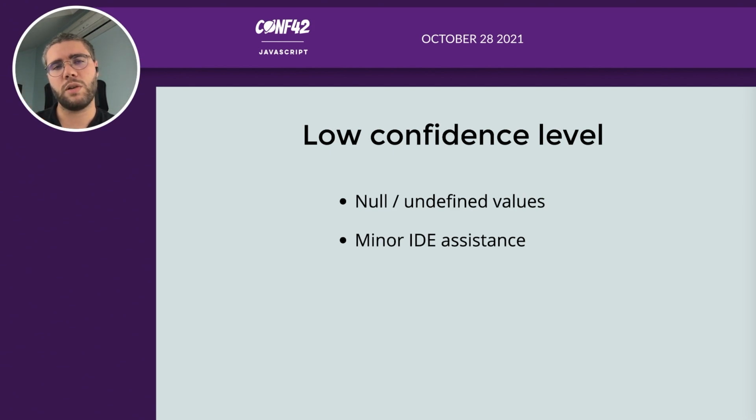You have really minor editor assistance because as the language is dynamic, a tool can only assist you to a certain point, and after that it's up to you to fix things, leading to painful refactorings. If you want a comparison, just have a look at the Java ecosystem. I'm not very fond of Java, but I have to admit they have a really wonderful ecosystem for tooling. You can do a lot of refactoring from your editor. It's pretty nice.